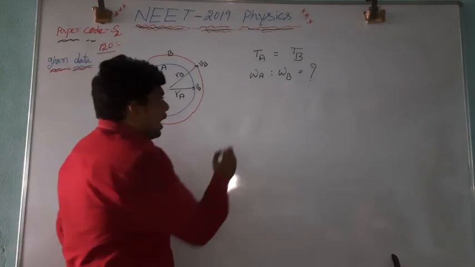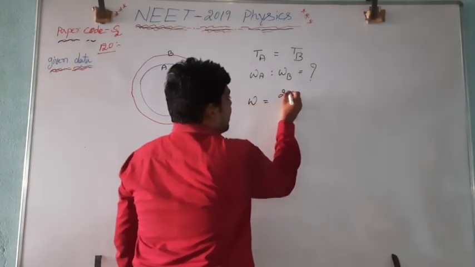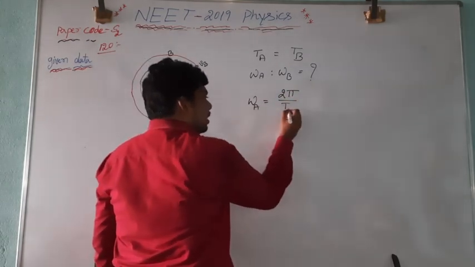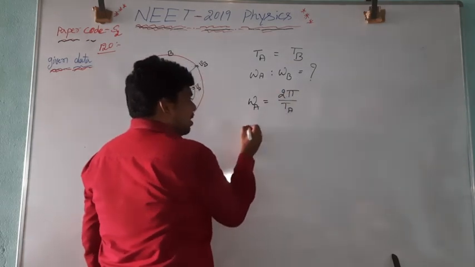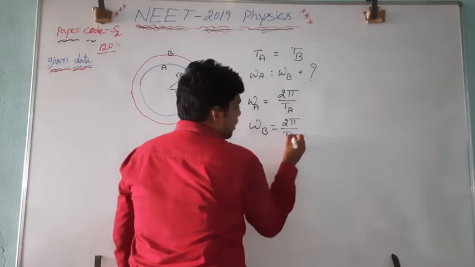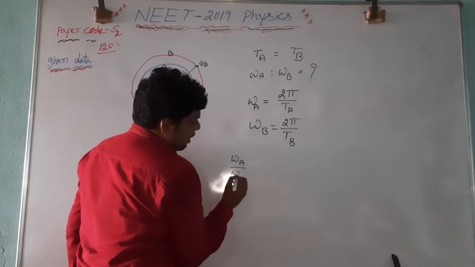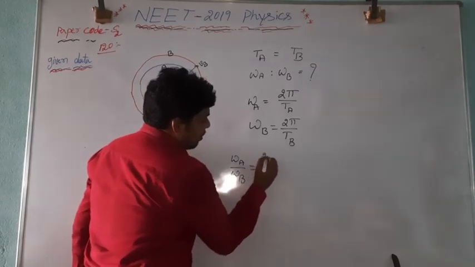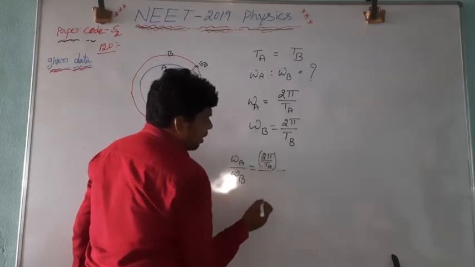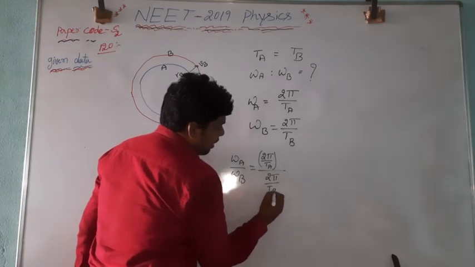We know the angular speed formula. Angular speed is equal to what? 2 pi by T. Is it right? Then omega A is equal to 2 pi by TA, and omega B is equal to 2 pi by TB. Then omega A divided by omega B is equal to 2 pi by TA whole divided by 2 pi divided by TB.